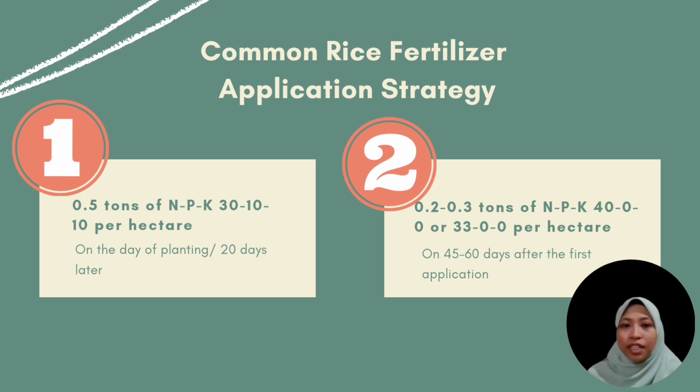For the first application, they apply 0.5 tons of NPK 30-10-10 per hectare on the day of planting or after 20 days of planting. And then for the second application, approximately 45 to 60 days after the first application, they will apply about 0.2 to 0.3 tons of NPK 40-00 or 33-00 per hectare.